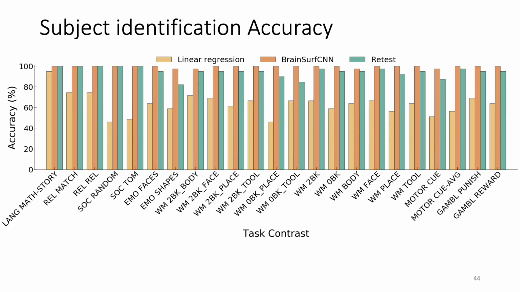We also quantify the model performance in terms of subject identifiability accuracy. This accuracy measure indicates if the prediction of a subject is closer to the given subject's task contrast than all the other test subjects. In this measure, BrainSurfCNN is better than the linear baseline for all tasks. This suggests that training the proposed model with reconstructive-contrastive loss can produce highly subject-specific predictions of task contrast.